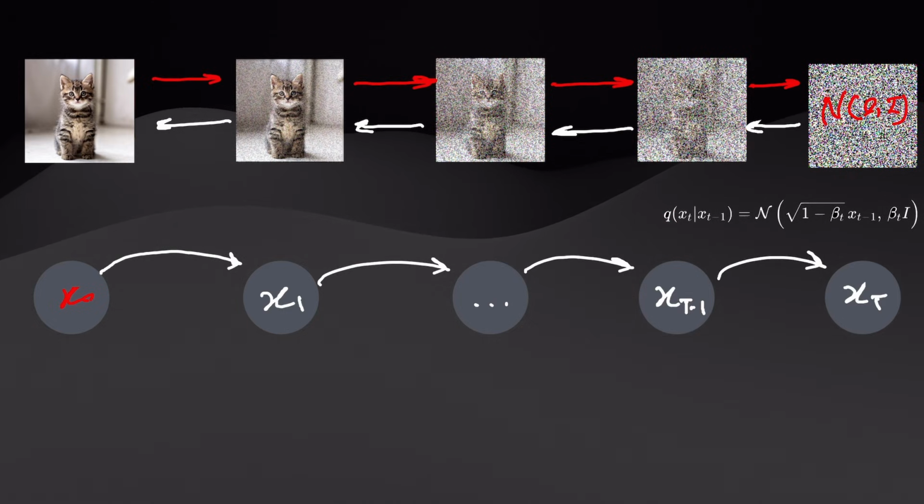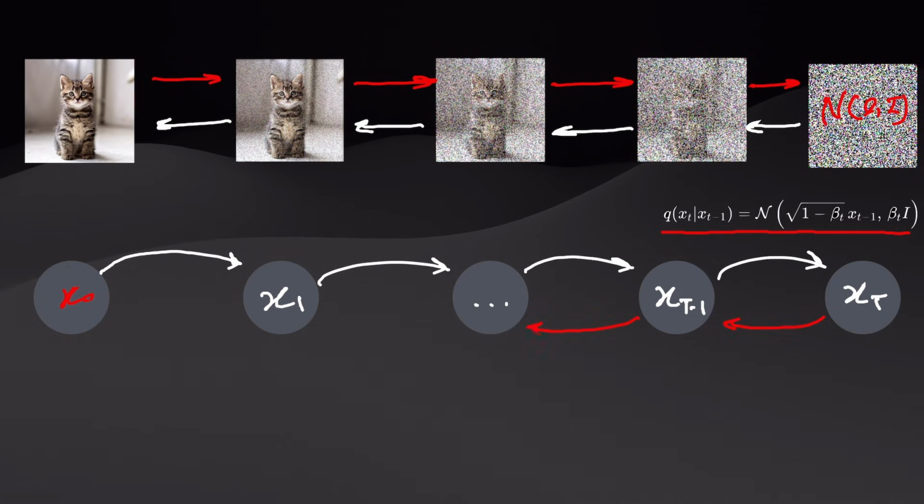As we can see, the forward process can be described through this mathematical expression, q(x_t | x_{t-1}). The main target of the neural network is to learn the reverse process. This whole procedure can be explained through a Markov chain.